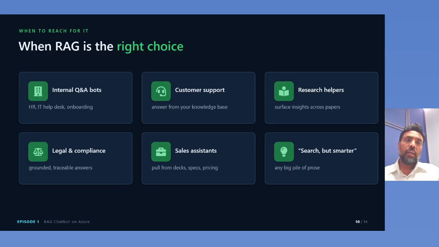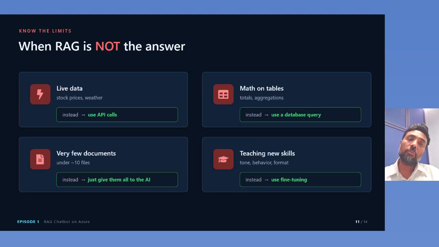And what will be the use cases for RAG? Internal Q&A bots, customer support, research helpers where you are searching lots of documents, legal and compliance where you definitely have many-page, very heavy documents, and a sales assistant to search your internal sales policies and documents, and smart search on your internal documents.